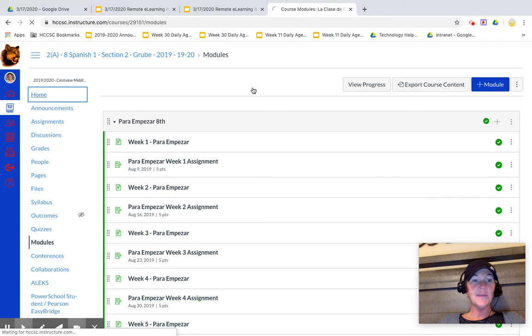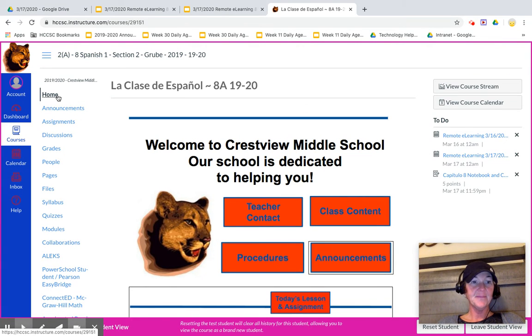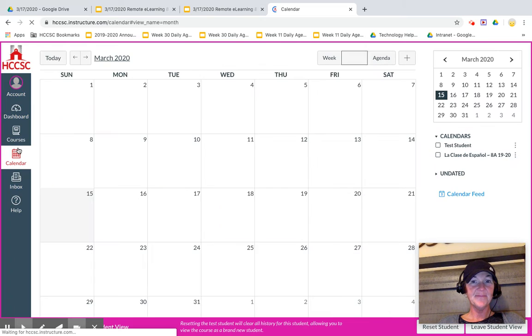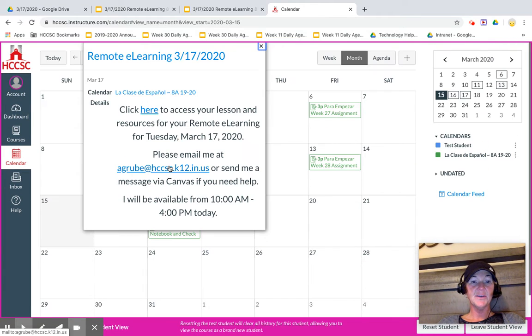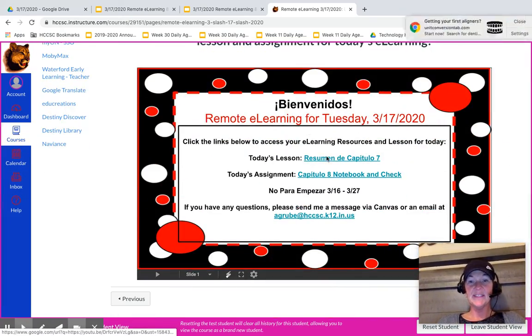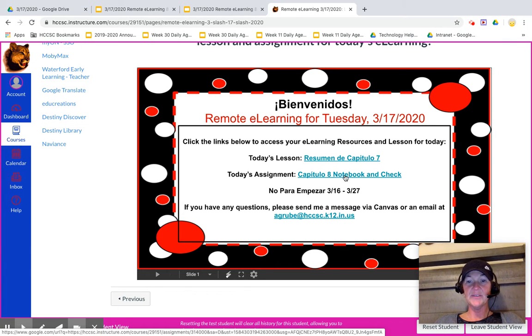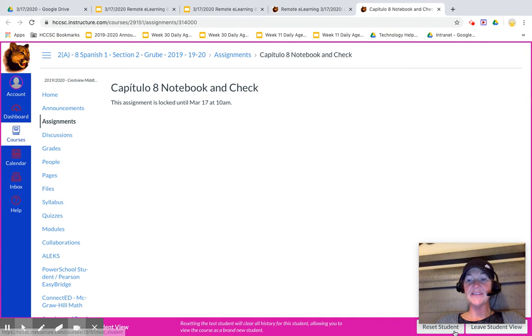All right, so we are going to go back into student view so we can see. There we go. So we're going to go back here to the calendar. And so we're back here in our template for e-learning. So we have listened to the recap or the summary. And so now it's time to go ahead and go to the assignment. So we click there. And it's going to tell you it's not available, but I'm going to go ahead and leave student view so you can see what that looks like.